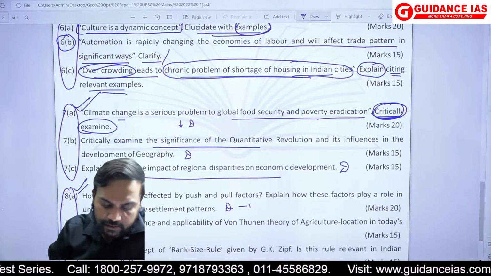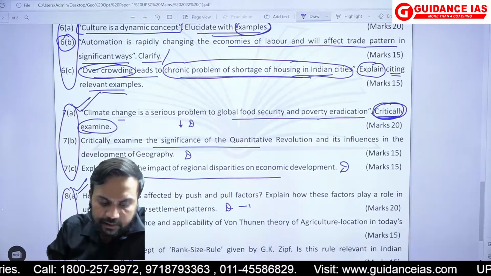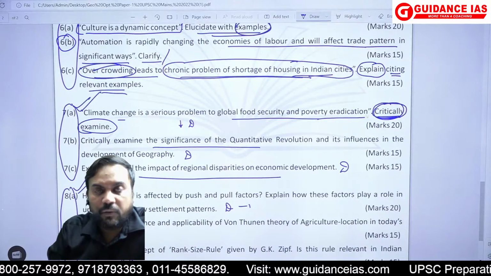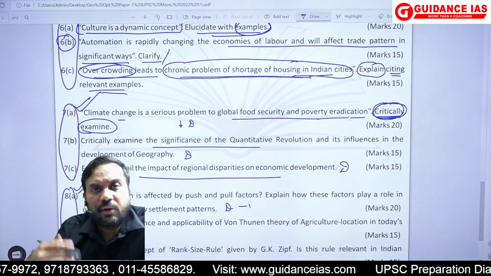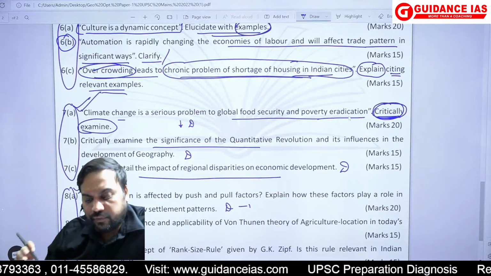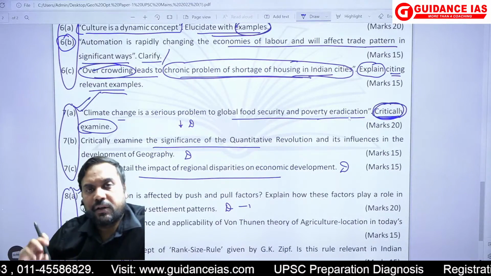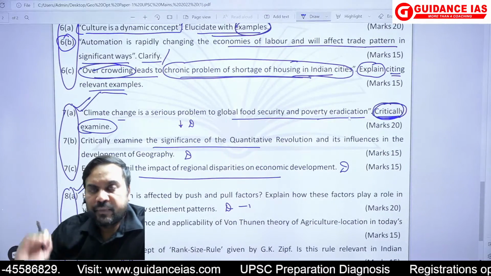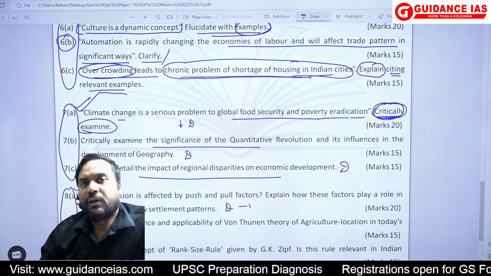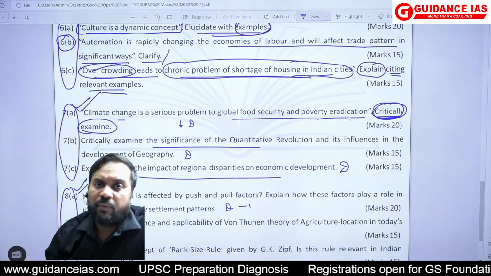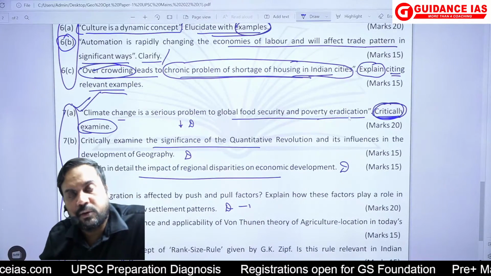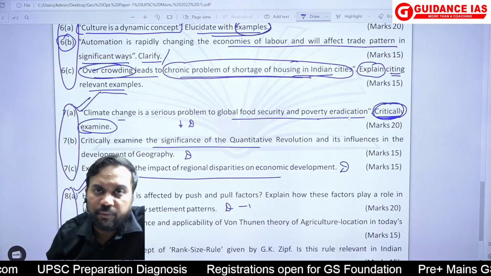That how, if you talk about it, climate change is posing a serious problem to global food security and poverty eradication. So you'll talk about what type of impacts it would have, how it would impact food security, how it would lead to changes in other types of expenditures like health expenditure, how there will be problems like migration, forced migrations would follow, how it would further lead to more people becoming poor.